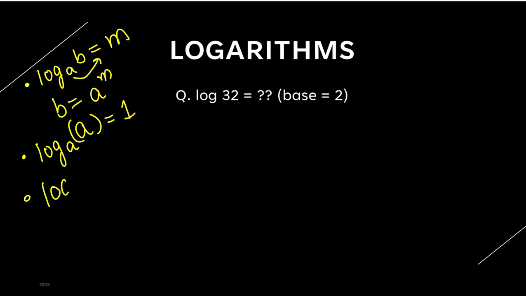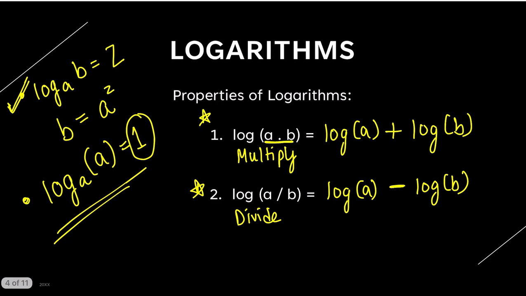Next, log of 1 to any base is always 0. Then we did log of a into b is log a plus log b. Then log of a divided by b is log a minus log b.